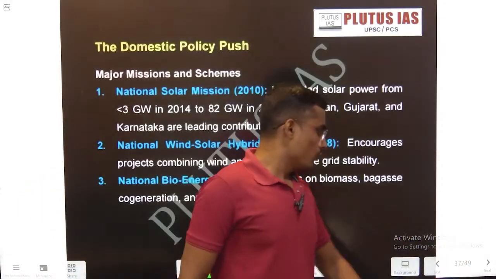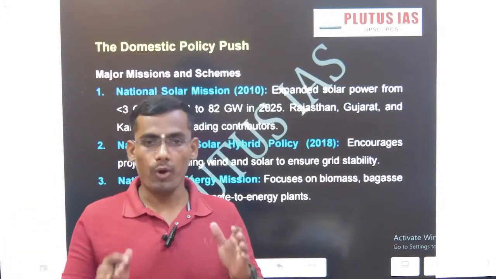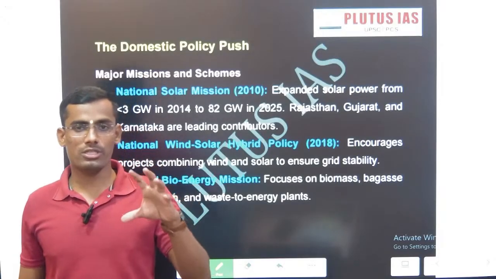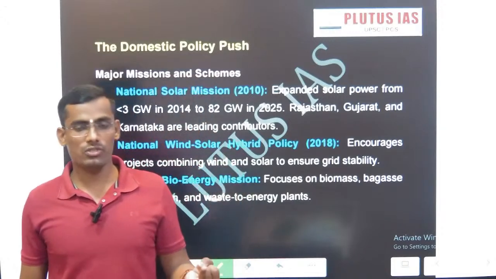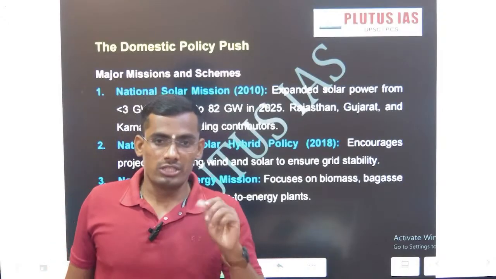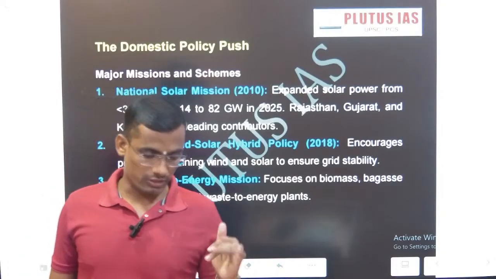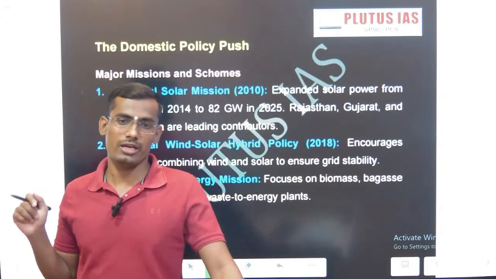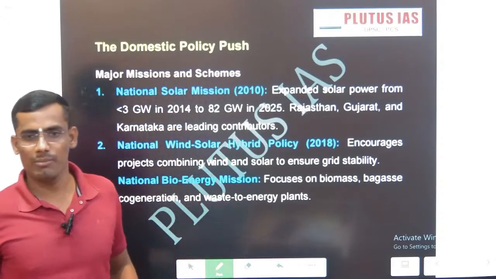Now we are going to discuss India's various policies, and the policies are at two levels, at an international level and at a domestic level. What policies has India taken at a domestic level in the solar domain, then in the wind energy domain, then in the bioenergy domain. In the solar domain, if you are aware, first the scheme PM Kusum, second the National Solar Mission, third this year 2025's PM Surya Ghar Muft Bijli Yojana. In the 2025 prelims, UPSC directly asked a question on the scheme and the renewable energy basket.